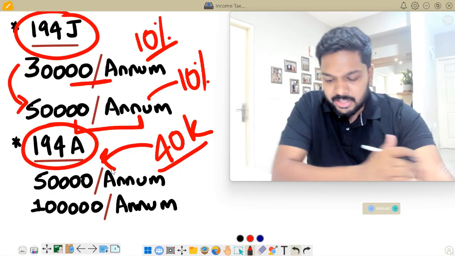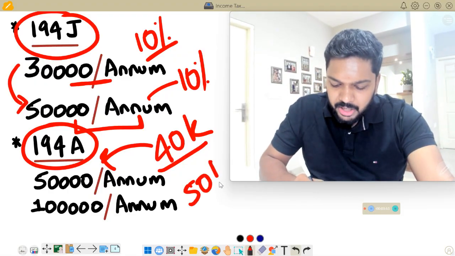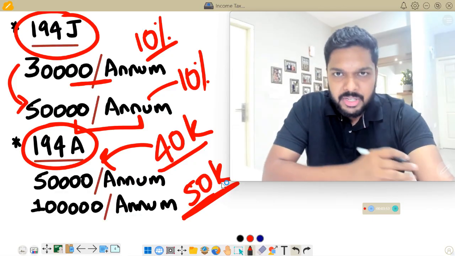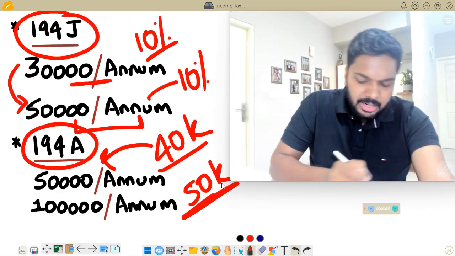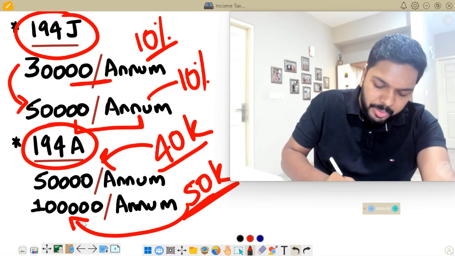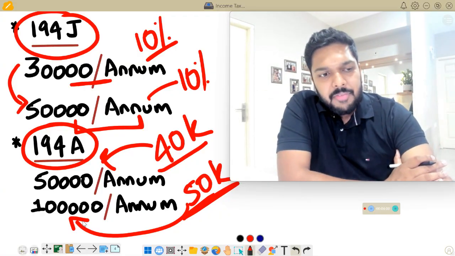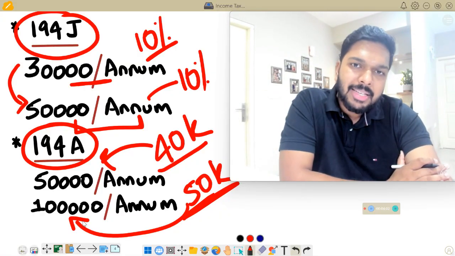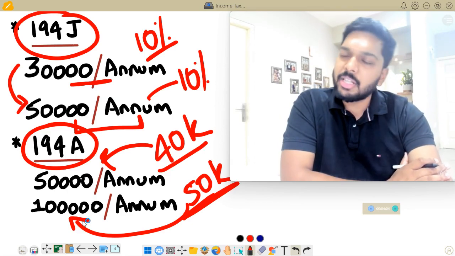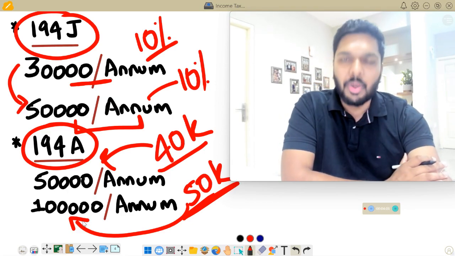And for senior citizens, earlier per annum the limit was 50,000 rupees of interest, TDS will get attracted. Now that limit has gone up to 1 lakh rupees in a year. In other words, if the interest that you receive from the bank is exceeding 1 lakh rupees in a financial year, then the bank will definitely deduct TDS under 194A.